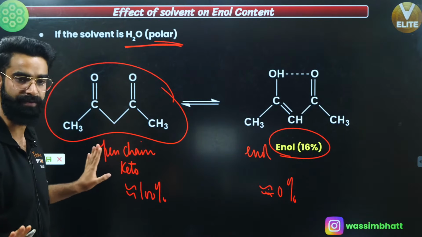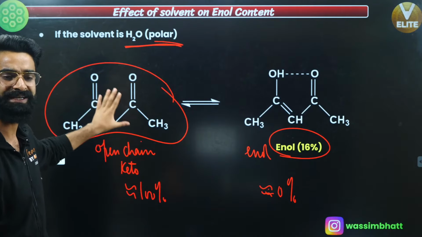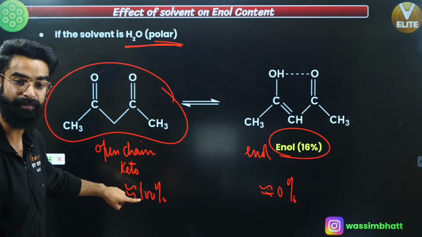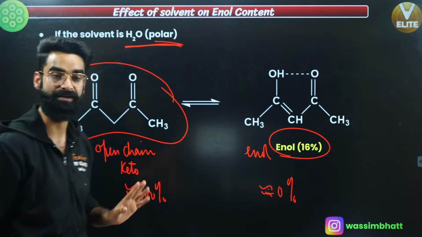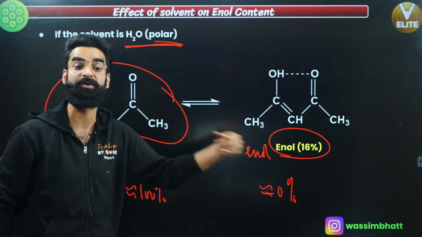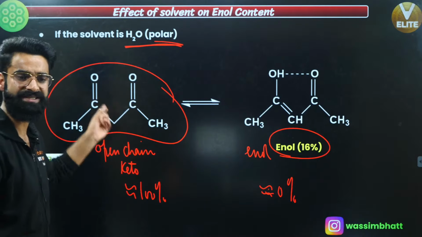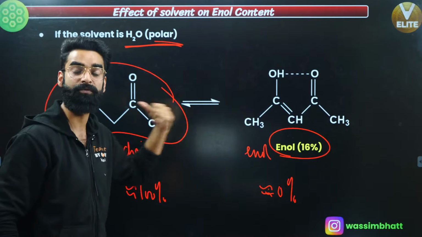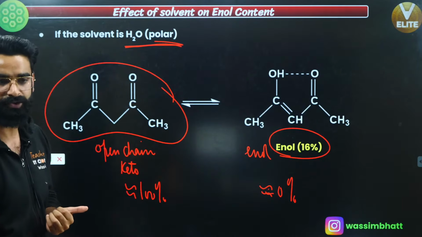See, normally what should happen? This is open chain keto, right? I told you the percentage of open chain keto is 100%, and percentage of its corresponding enol is nearly 0%. But right here in this case, the percentage of enol is 16%. That means enol is getting formed. Why? Because as one of the theories says, keto gets converted into enol so that it can form hydrogen bonding with that enol, which stabilizes the keto, right?